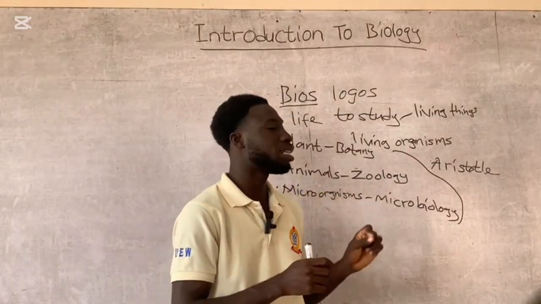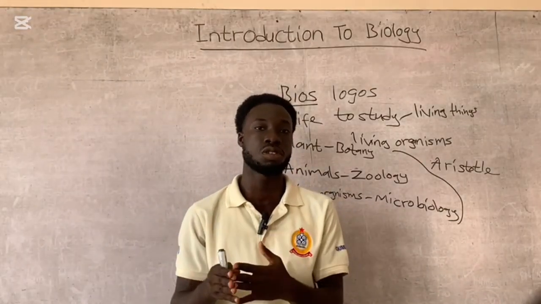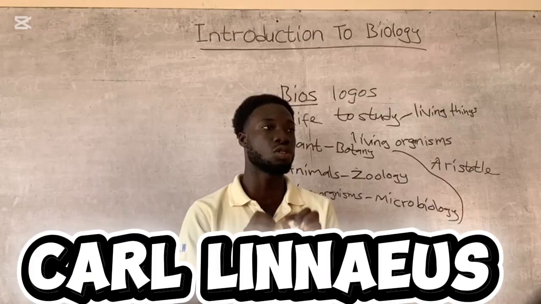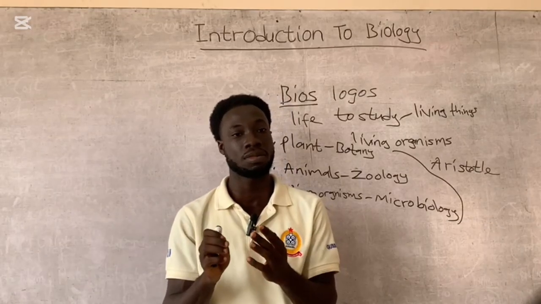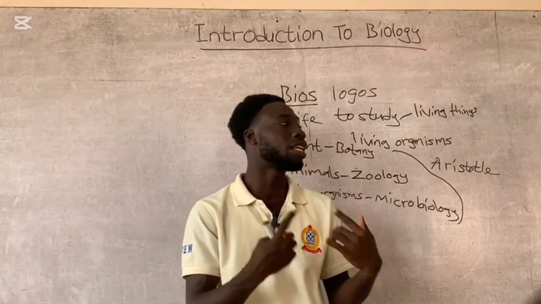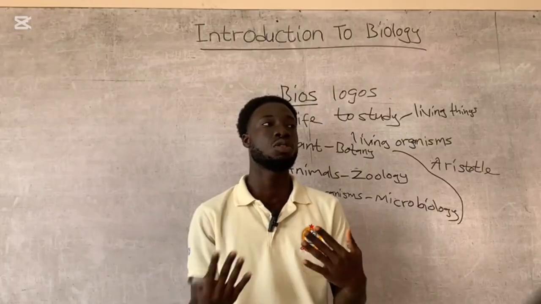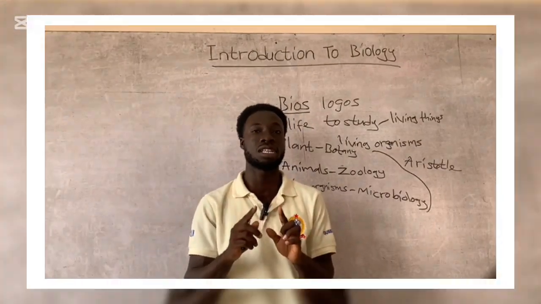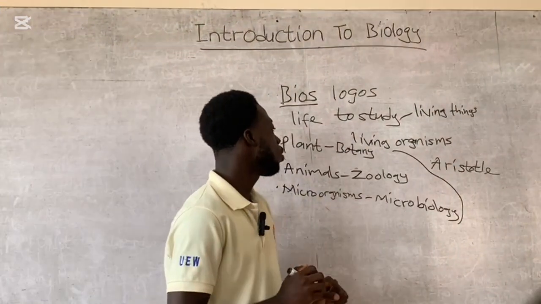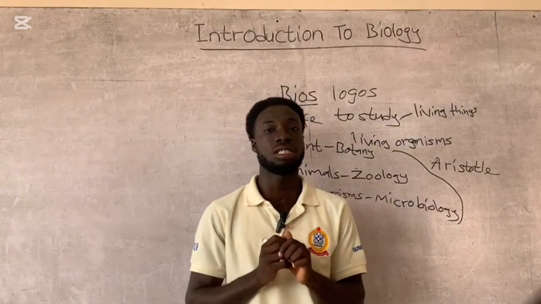After this man, there was a certain man called Paulinus who also introduced the taxonomy naming of living organisms. After many centuries, after the death of Aristotle, this man also came and grouped living organisms. So we have other branches of biology as well.